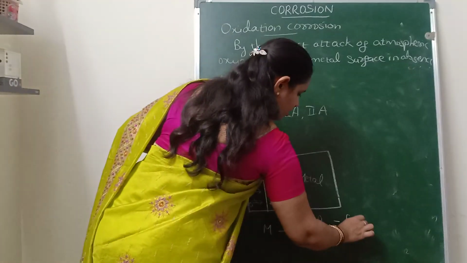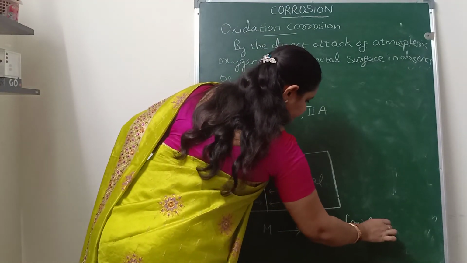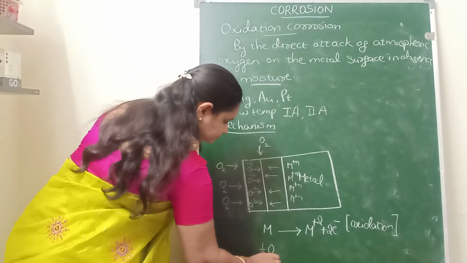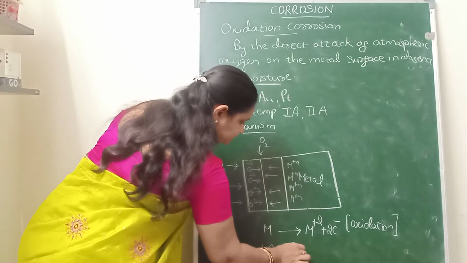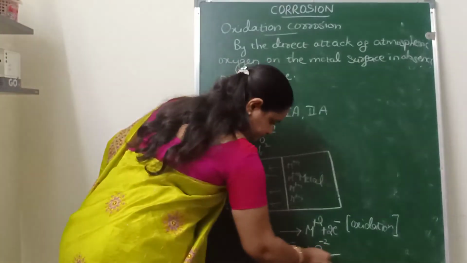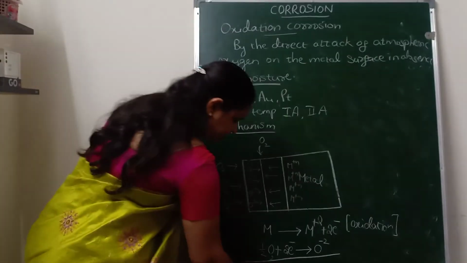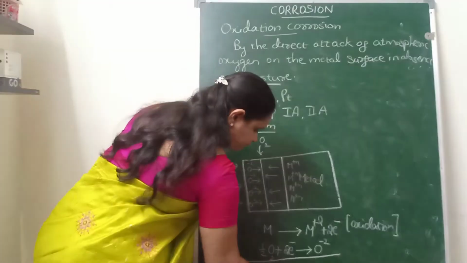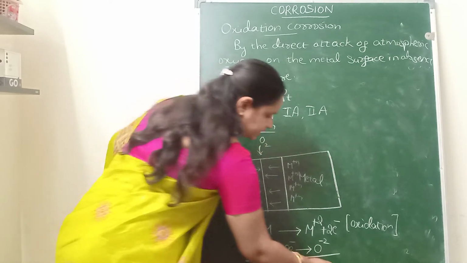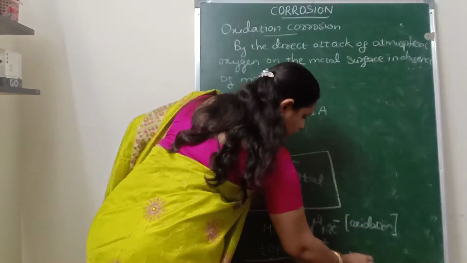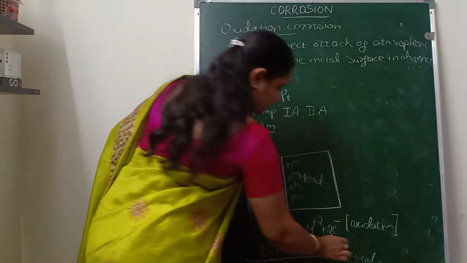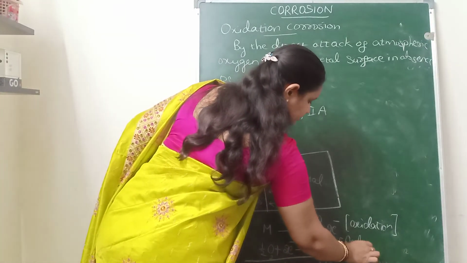So this is the oxidation reaction, and the atmospheric oxygen will gain these 2 electrons and undergo reduction to form the oxide ion, and the overall reaction will be M plus half O2 gives rise to MO. This MO is metal oxide, and this is the reduction reaction.